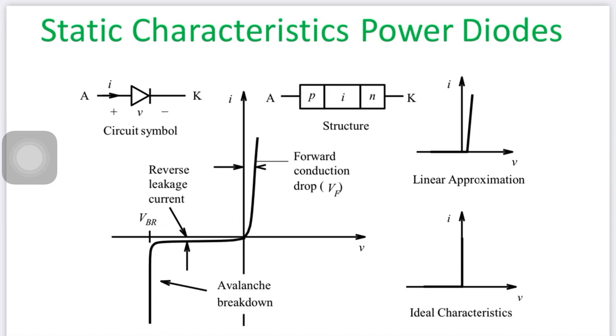As I told you, the diode has two terminals, it's nothing but a p-n junction. A is the anode and K is the cathode. So it's the symbolic representation of the diode. You can see over here, that is the circuit symbol, anode to cathode. So the anode side is plus, and the cathode side is minus.